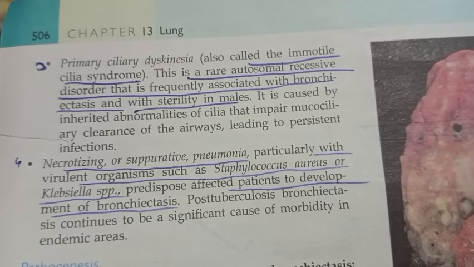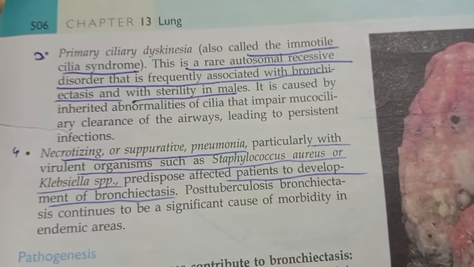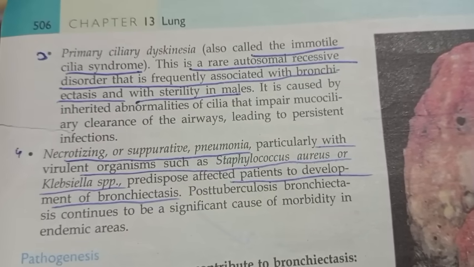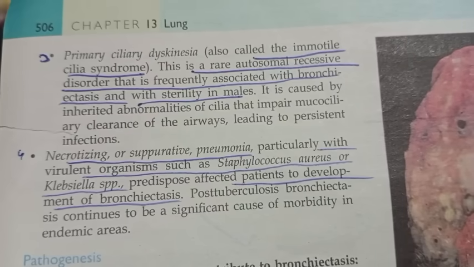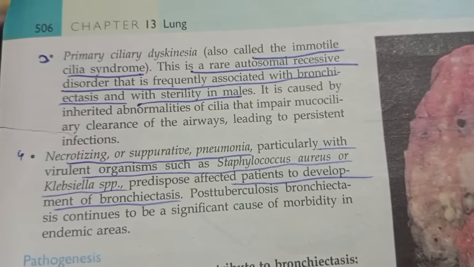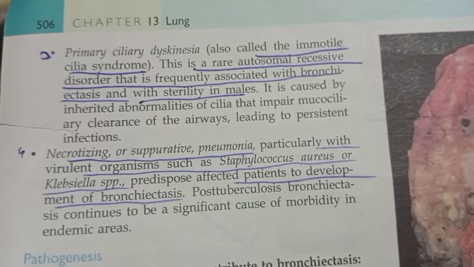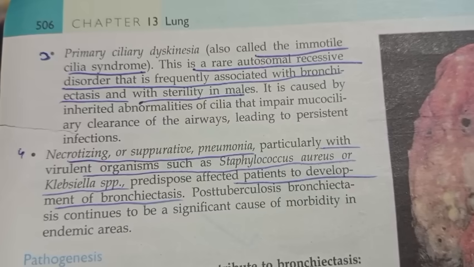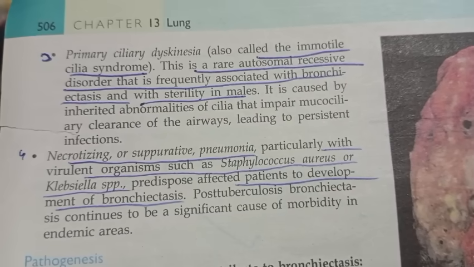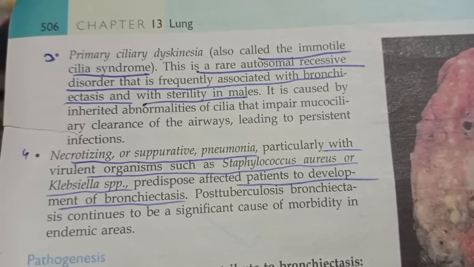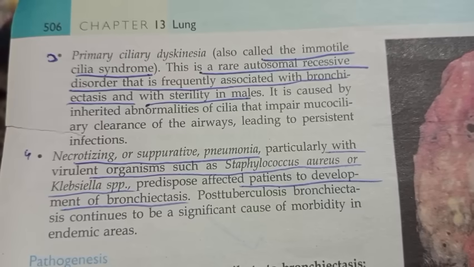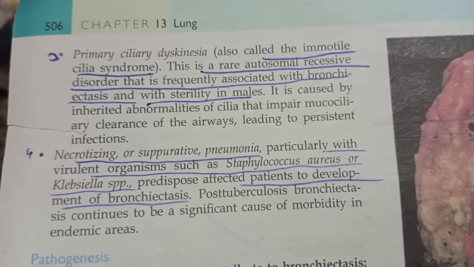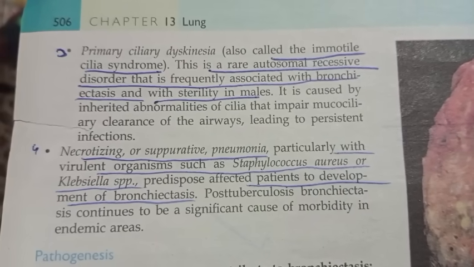It is caused by inherited abnormalities of cilia that impair mucociliary clearance of the airways, leading to persistent infections.